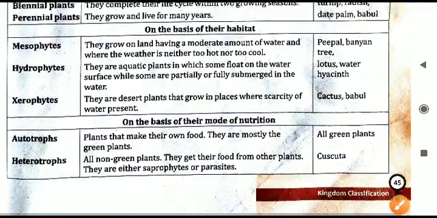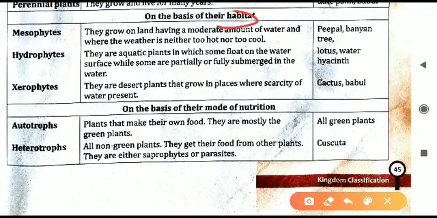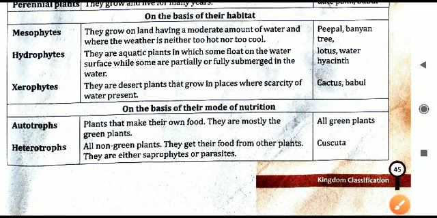The next one now, on the basis of their habitat. Habitat is the place where they will grow. So based on the place where the particular plant or tree is growing, we will classify them.